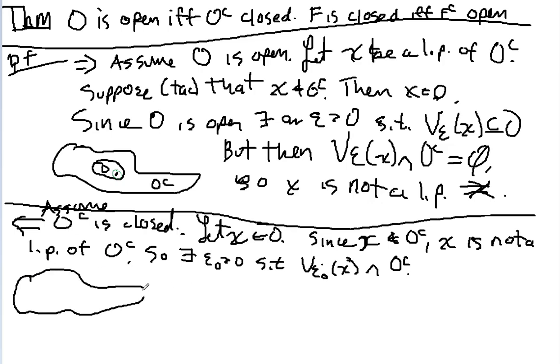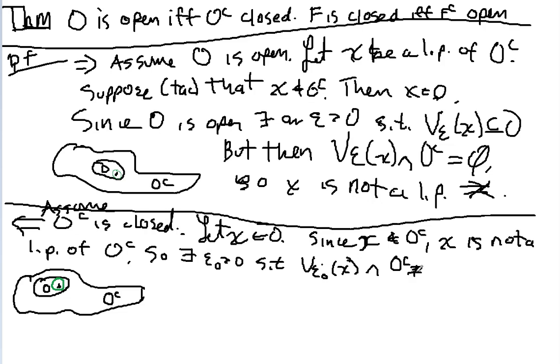Anyway, so here's a brief picture, right? Here's my universe, right? Here I've got O, and out here's the OC. Here's my X. X can't be a limit point of the OC, which means it has to have some space between it and the OC. Which means, once again, I can really just use the same picture. I can draw a little epsilon ball around it that's completely contained within O, because I need to make sure that the points from the OC aren't within the epsilon ball. And if there aren't any points in the OC contained within it, that means it has to be completely contained within O. But that's exactly what I need to prove.